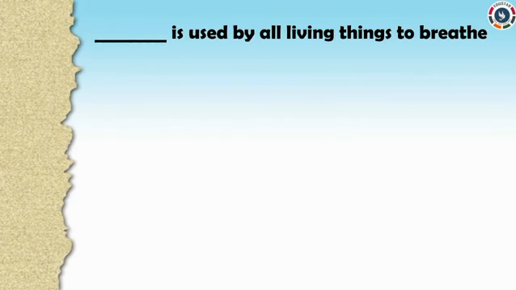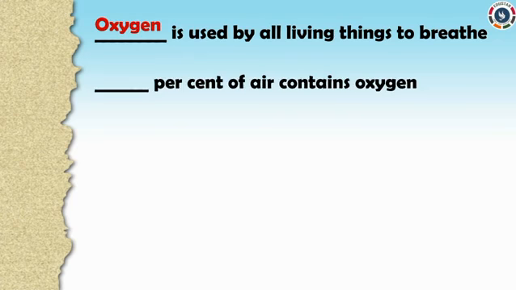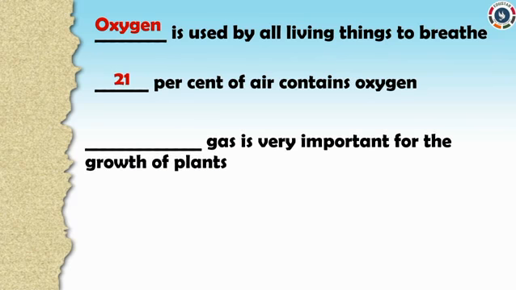Gas is used by all living things to breathe. Oxygen. Dash percent of air contains oxygen. Yes, dears, 21% of air contains oxygen.